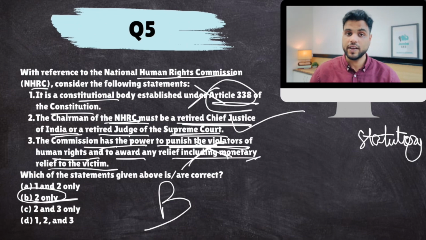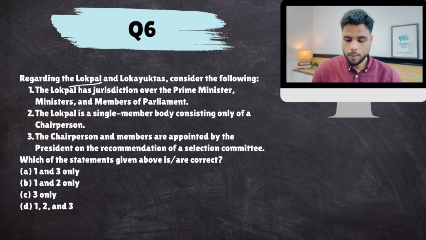Remember this third statement. It's very important. UPSC can confuse you with this. Okay. Next. Regarding Lokpal and Lokayuktas, consider the following. Lokpal has jurisdiction over the Prime Minister, ministers and members of Parliament.